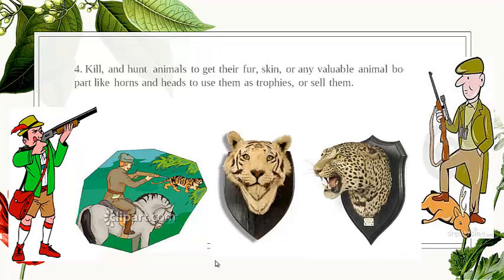Kill and hunt animals to get their fur, skin, or any valuable animal body parts like horns and heads, to use them as trophies or sell them. Trophies mean gifts or something really valuable to put in their houses or in their museums and so on.